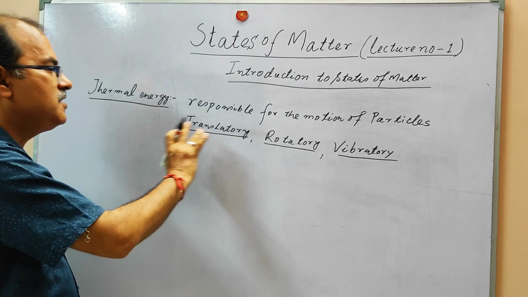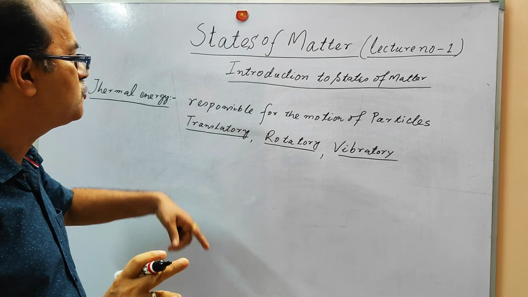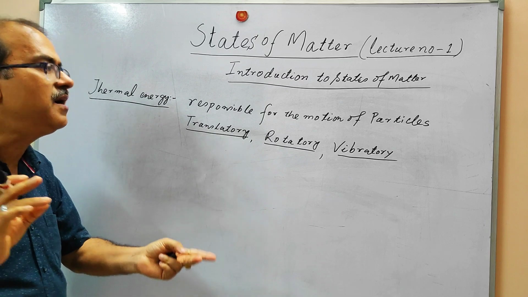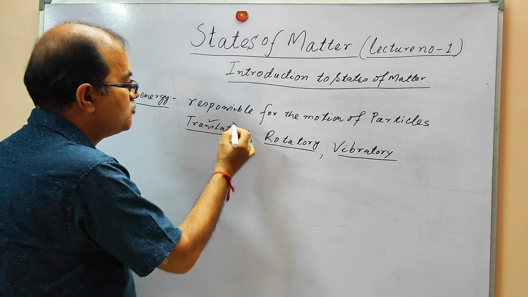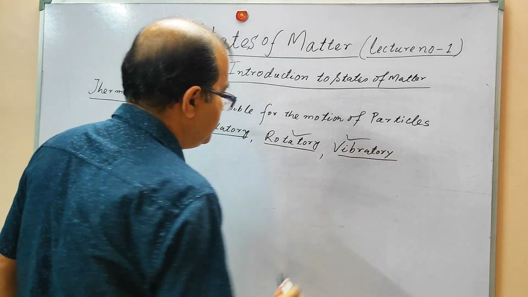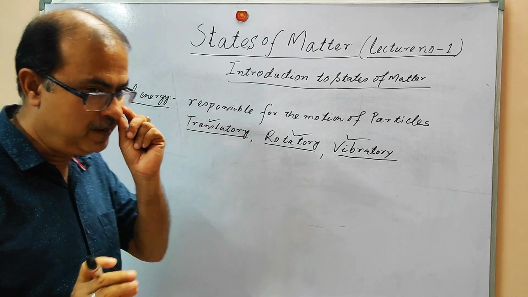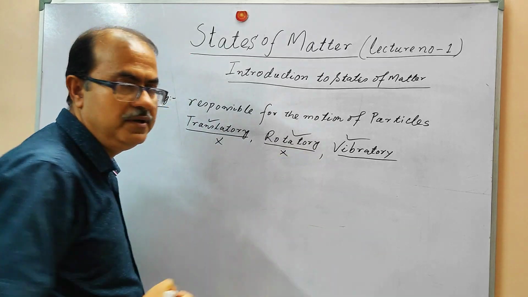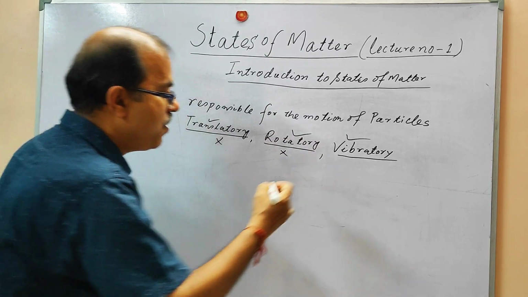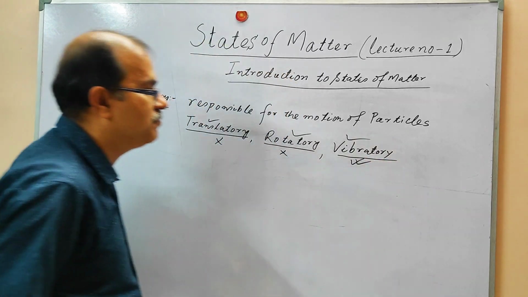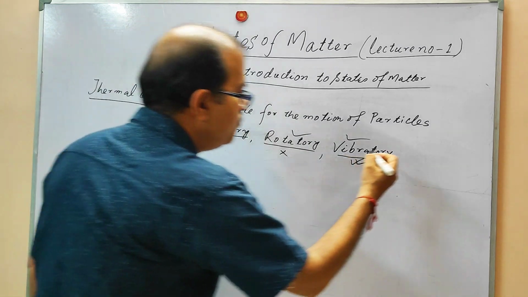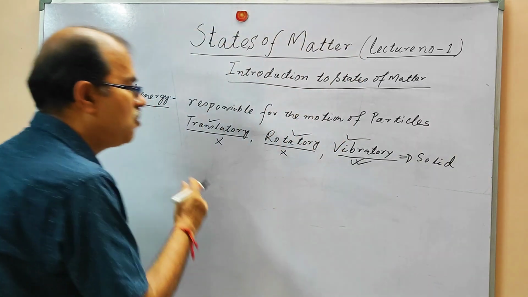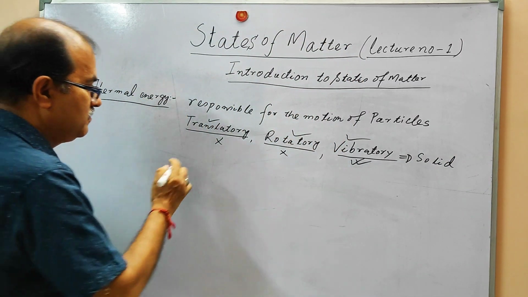So you can see there are three types of motion, and from this motion the thermal energy is there in the body: translatory motion, rotatory motion and vibratory motion. In the solid, the first two motions are not observed, whereas the vibratory motion is observed. So we can write this: in solid, the two motions are not present, but the vibratory motion is present.